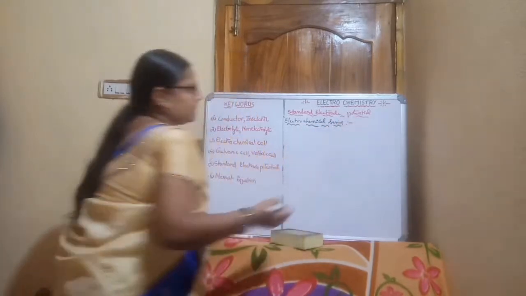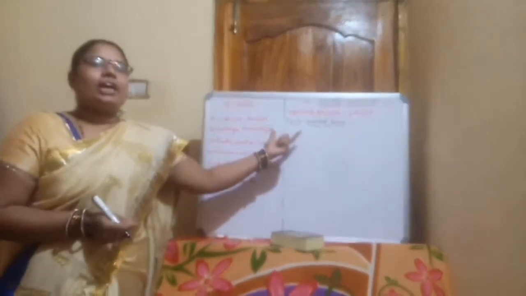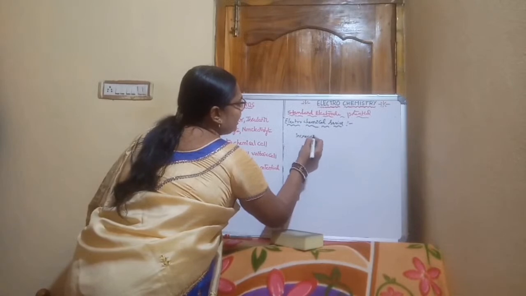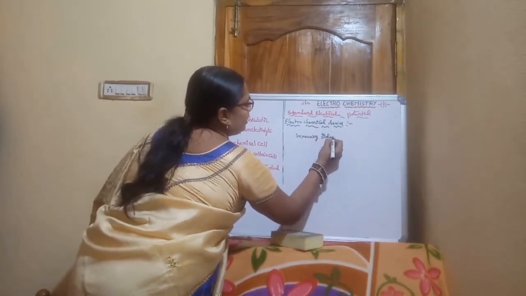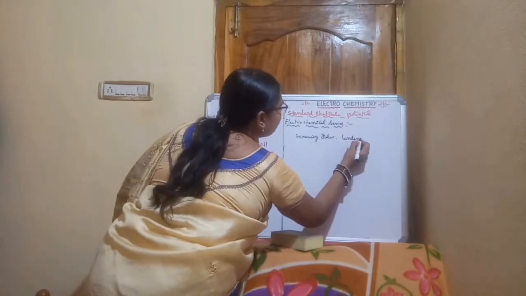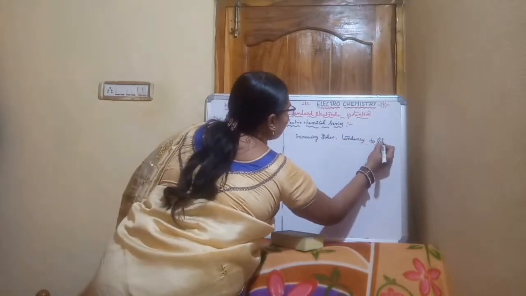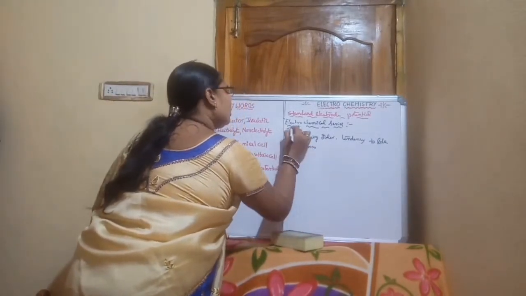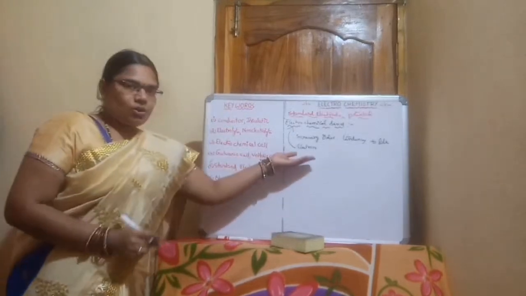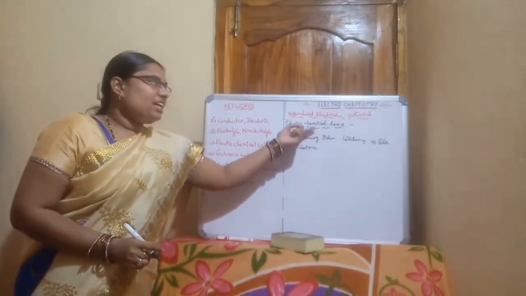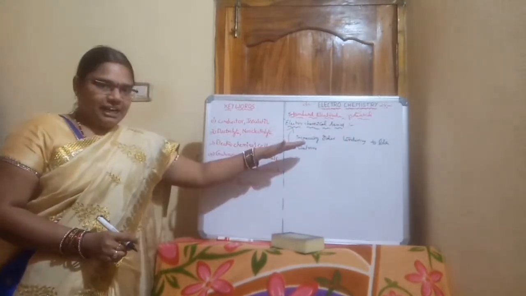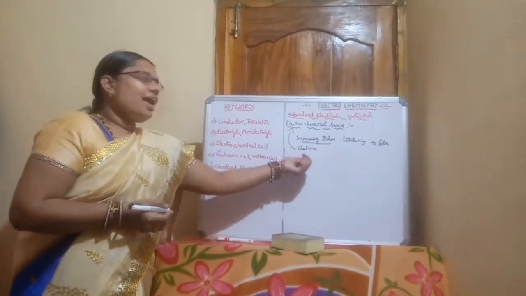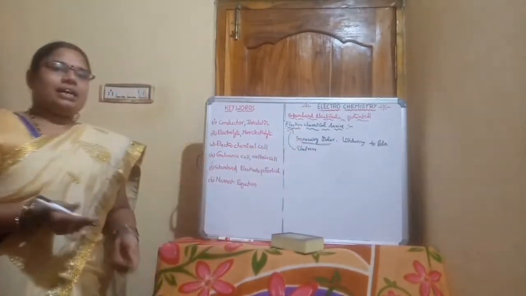The electrochemical series is the arrangement of elements in the increasing order of their tendency to lose electrons. That is known as the electrochemical series.